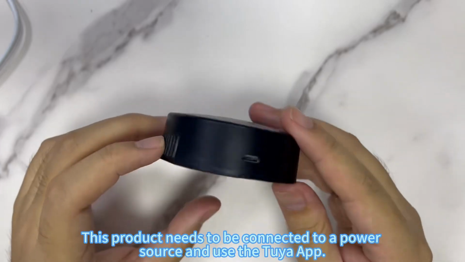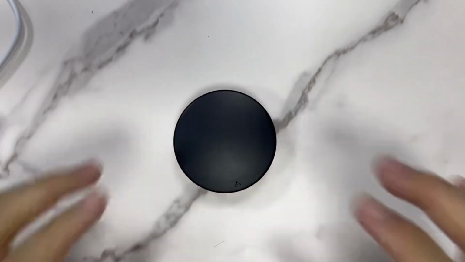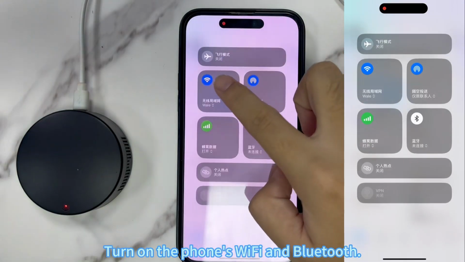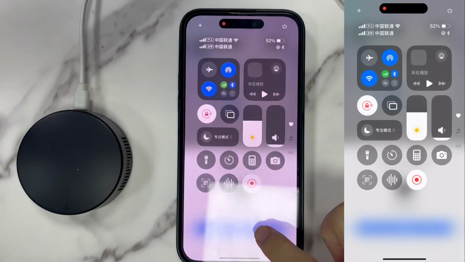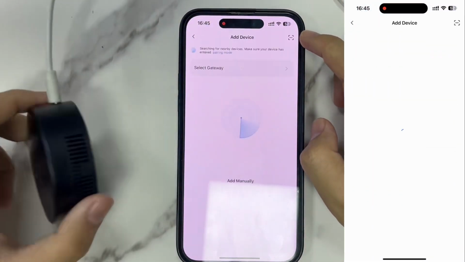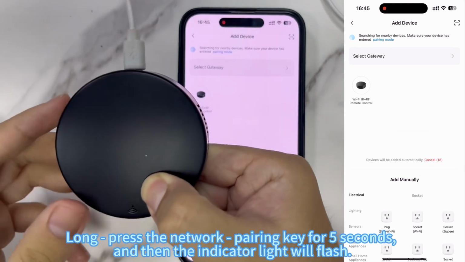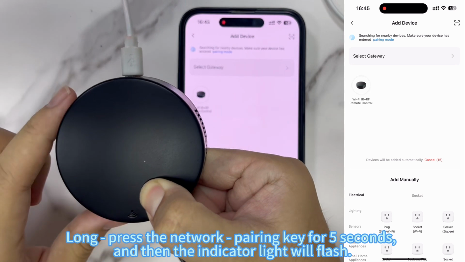This product needs to be connected to a power source and use the Tuya app. Turn on the phone's Wi-Fi and Bluetooth. Click Add Device. Long press the network pairing key for 5 seconds, and then the indicator light will flash.